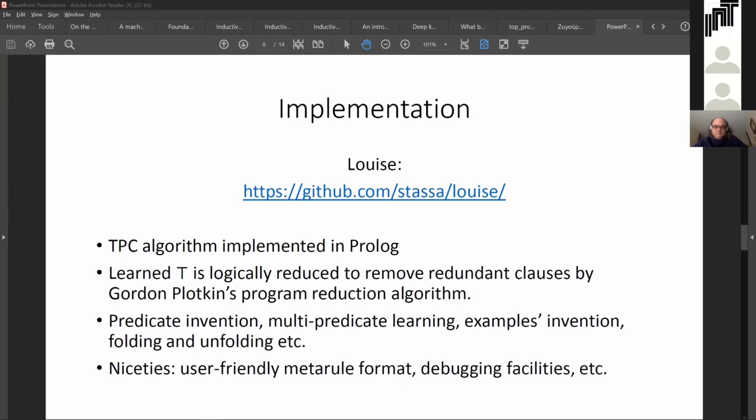It can invent new examples. It can unfold hypotheses to remove invented predicates or fold over specialized hypotheses to introduce recursion. It has some niceties like user-friendly Metagol formats, debugging facilities for learning, and so on and so forth.